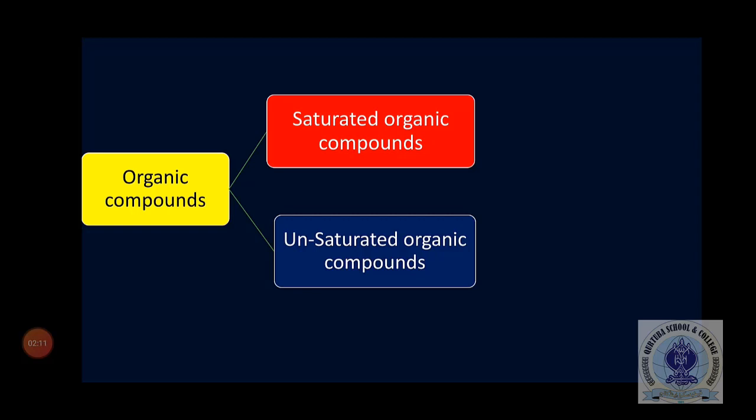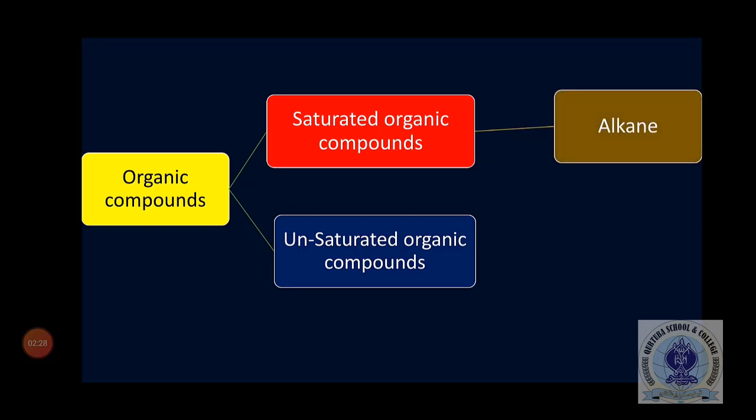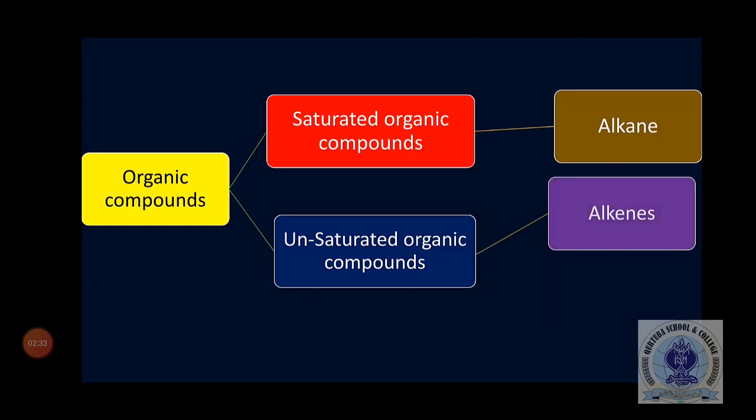There will be no double or triple bond between the carbon and other atoms, while unsaturated organic compounds contain at least one double bond between carbon and carbon. Examples of saturated organic compounds are alkanes, while examples of unsaturated organic compounds are alkenes.